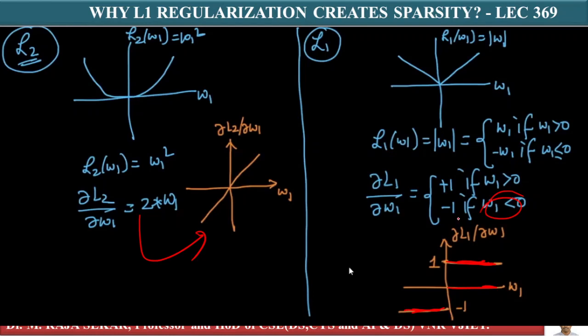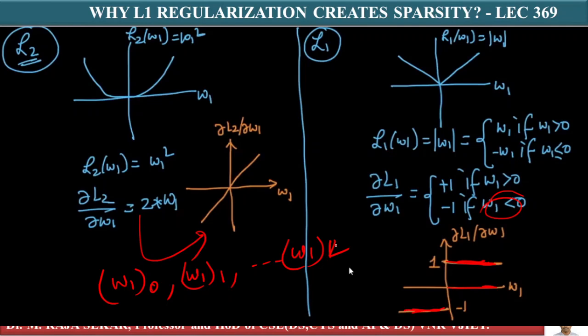What does the update function look like? Suppose I am finding w1 at iteration 0, w1 at iteration 1, and so on. Let me say I am finding w1 at iteration k until it converges.